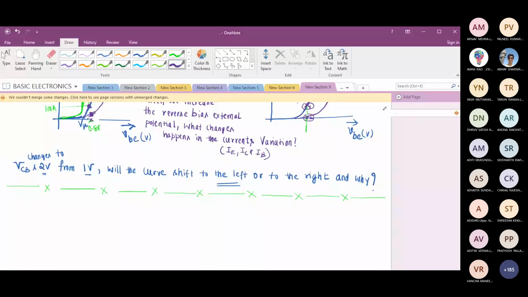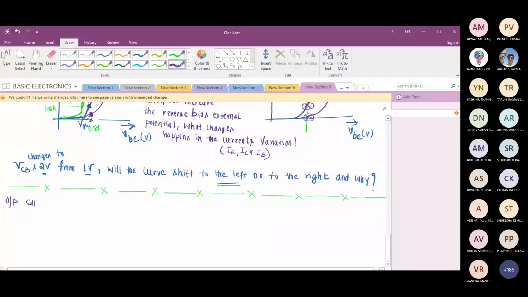Yes, sir. Okay. Now we'll move on to the output characteristics. Do you remember in the previous session I told we are supposed to plot two different VI characteristics? Why? Because two different voltages are present. We are connected to two external batteries. For that reason, we have to understand both input and output characteristics.